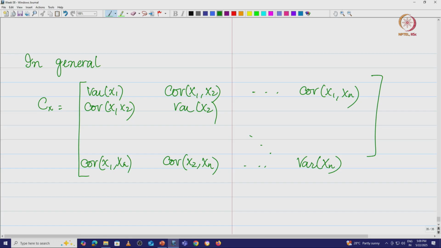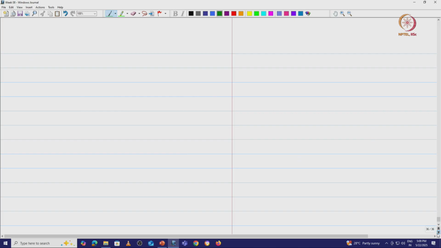This is going to be the variance covariance matrix. If you want to remove the variance term, you can put it as covariance of x1 comma x1 and so on, that is still fine. Now let us look at some important properties of covariance matrices.